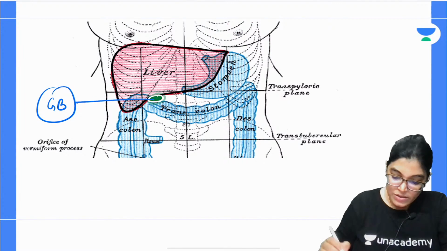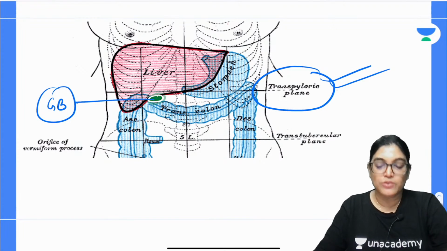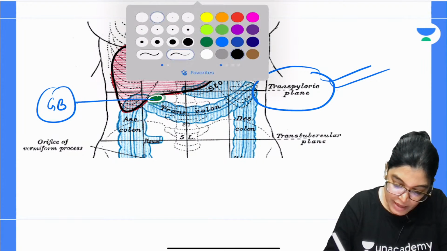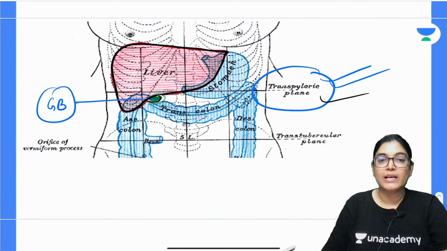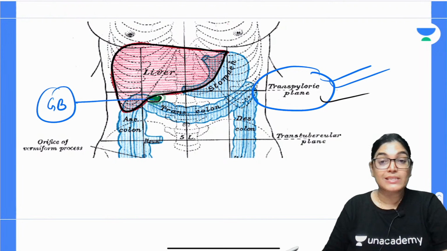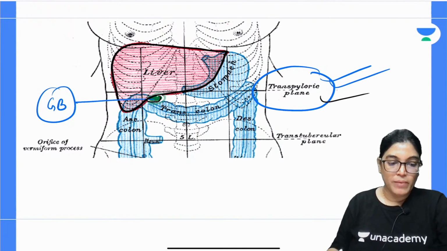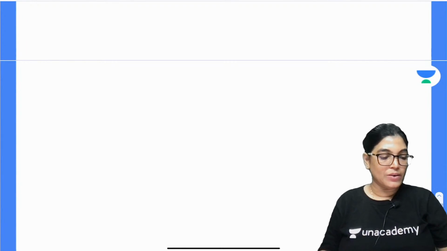The fundus of the gallbladder is corresponding to which plane? Transpyloric plane. Can you see here? It is lying on the inferior aspect and it is corresponding to the transpyloric plane. It is important that you should know all the structures corresponding to the level of the transpyloric plane. So, my dear aspirants, as the question is about the transpyloric plane, I would like to enumerate the structures lying at the level of the transpyloric plane.